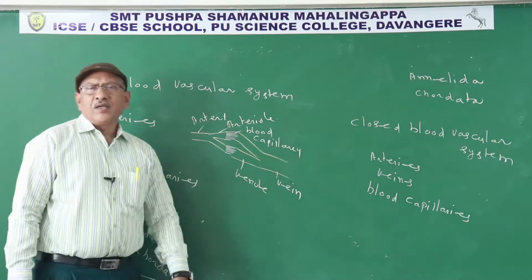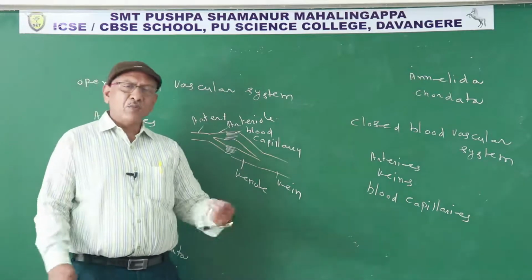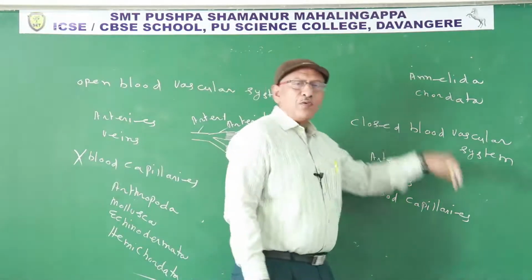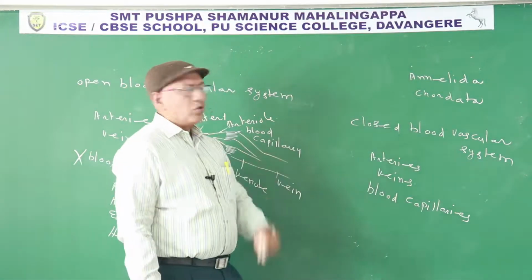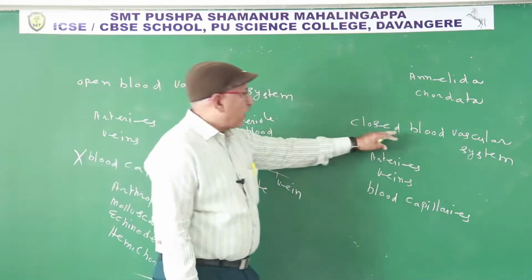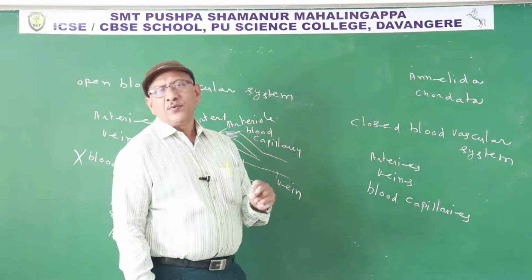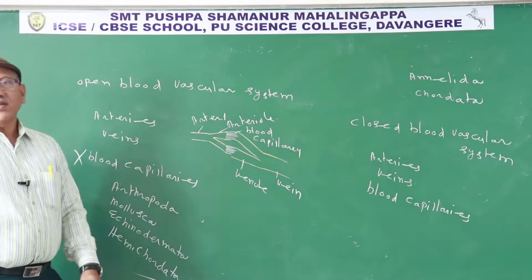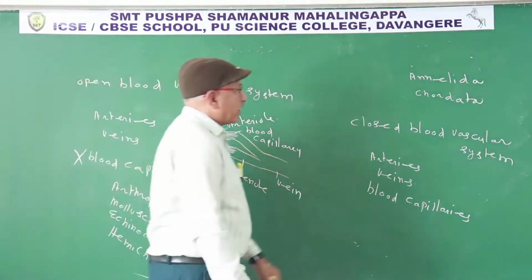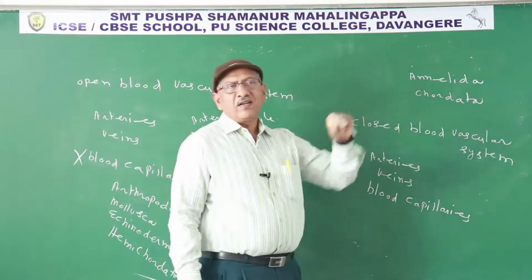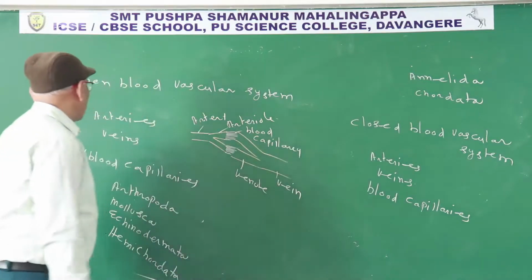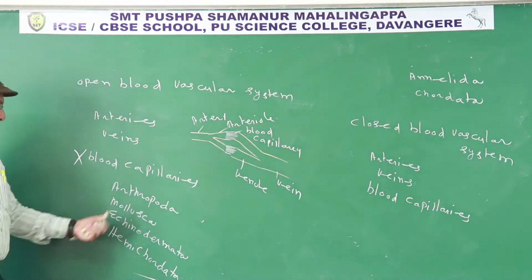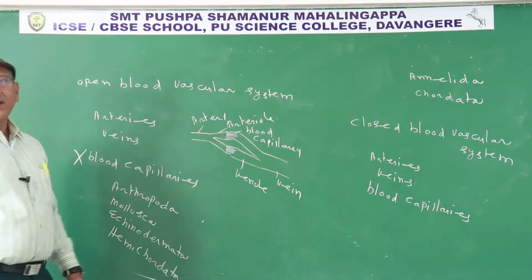Simple definition: if blood flows in empty places in the body, it is known as an open blood vascular system. If blood always flows in the blood vessels, it is known as a closed blood vascular system. The closed blood vascular system is more effective in its function when compared to the open blood vascular system. Closed blood vascular system is seen in Annelida and chordata. Open blood vascular system is seen in Arthropoda, mollusca, echinodermata and hemichordata.